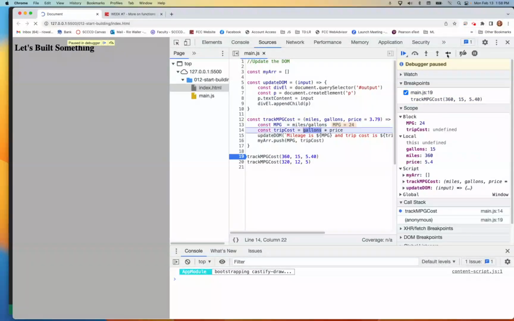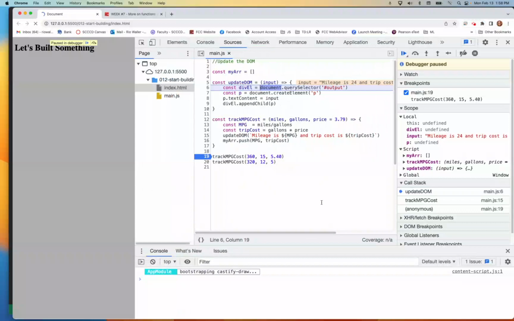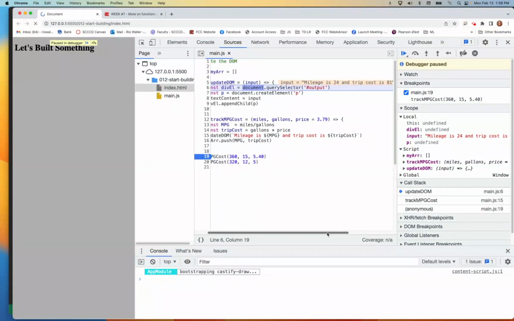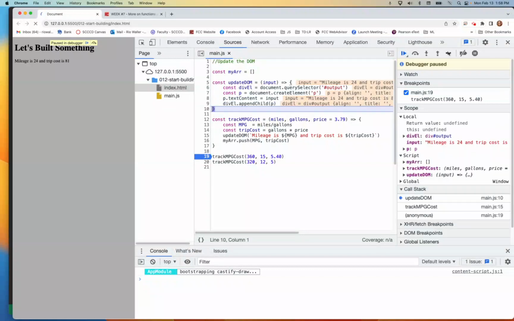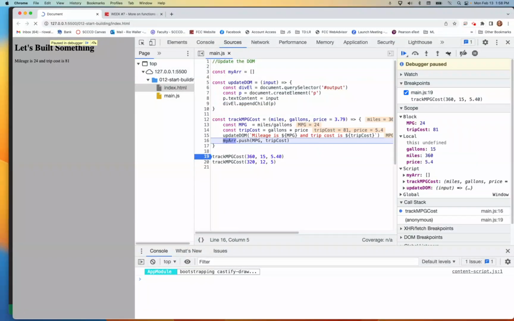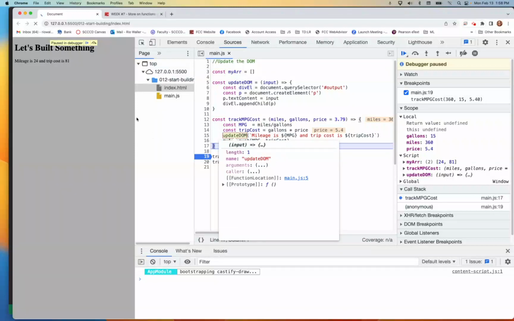Okay, so we calculate miles per gallon. Oh, by the way, we need to come back and talk about that one. So update the DOM. Now look what happened. And we can even see it even before we get there. Now the input is a variable that is a string, but in the string we've injected the variables we wanted out. So that looks good. Mileage is 24. Append that. Cool. So we pushed it. In addition to outputting, we're also pushing that value, and we'll talk about that starting in the next section.